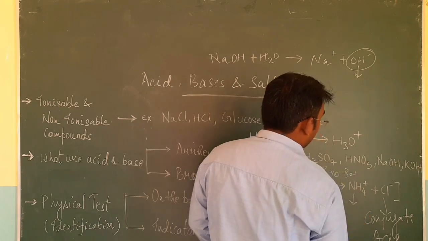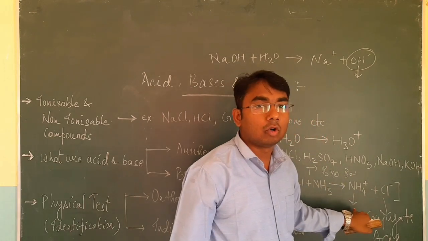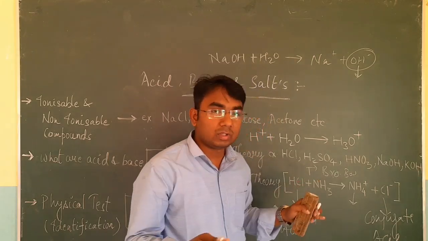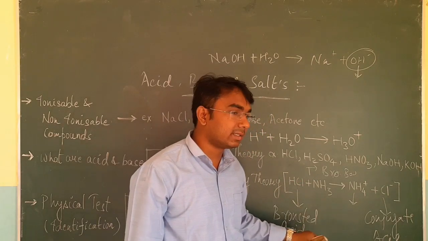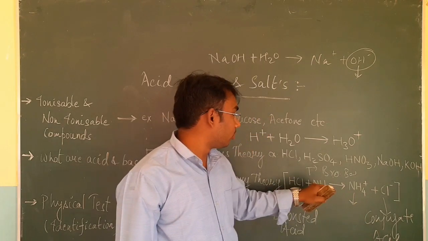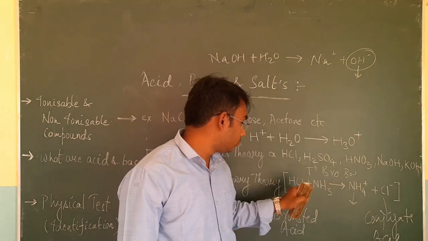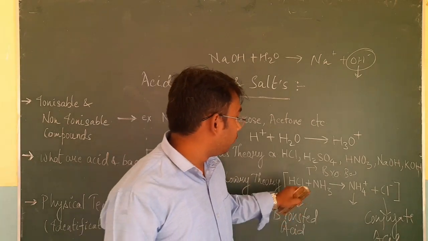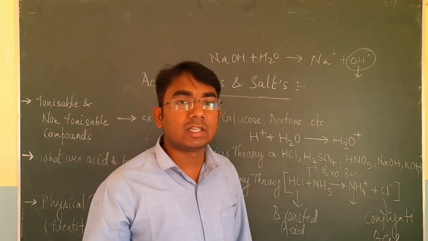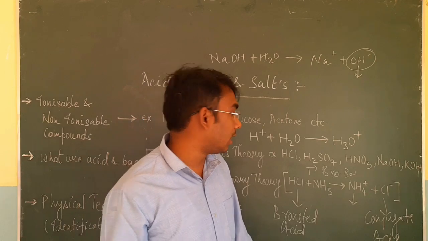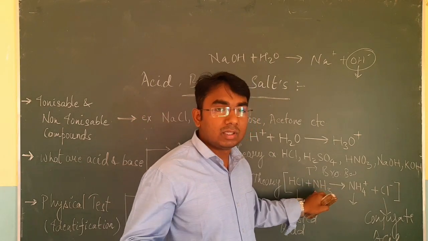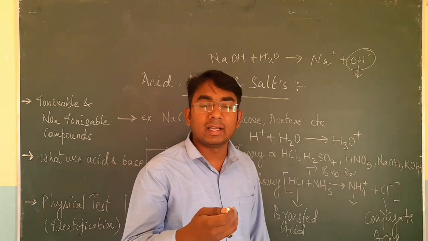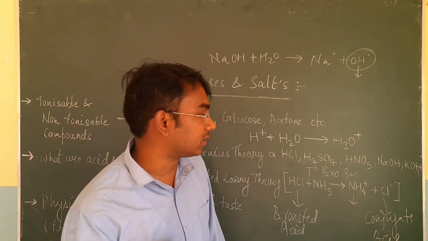And similarly, this NH4+, this ammonium ion, is our conjugate base. So here we learned two things: Bronsted acid and its conjugate base, Bronsted base and its conjugate acid. A Bronsted acid is a substance which has the tendency to donate H+ ions, and a Bronsted base is a substance which has the tendency to accept H+ ions.